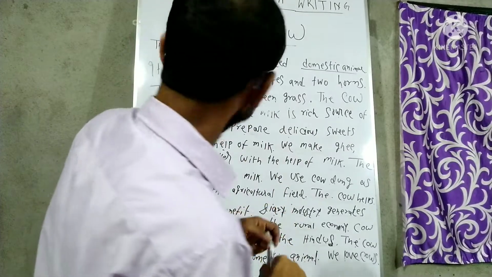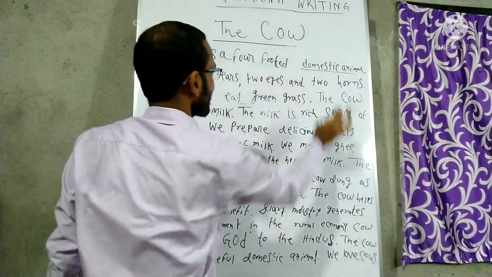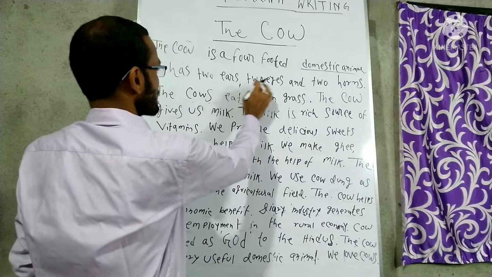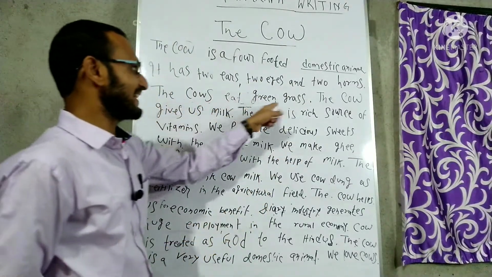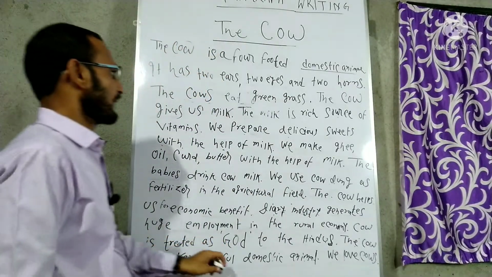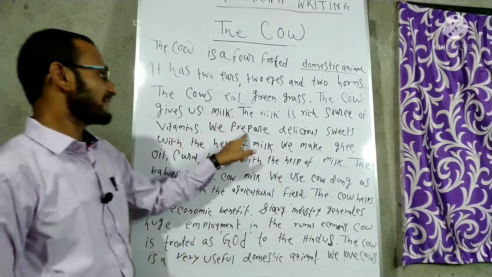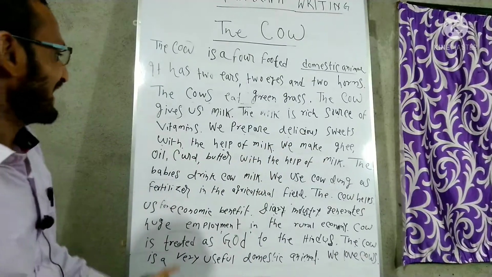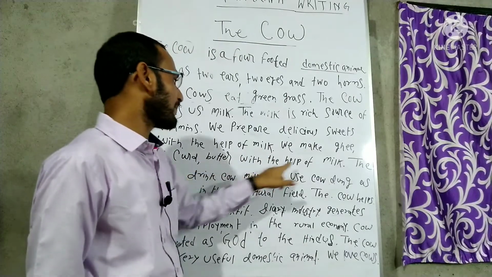And I'm just going to tell you, the first sentence is: the cow is a four-footed domestic animal. Got it? And the second sentence is: it has two ears, two eyes, and two horns. Right? The cows eat green grass. The cow gives us milk. Right? And the milk is a rich source of vitamins. We prepare delicious sweets with the help of milk. Right? And we make ghee, curd, butter with the help of milk.